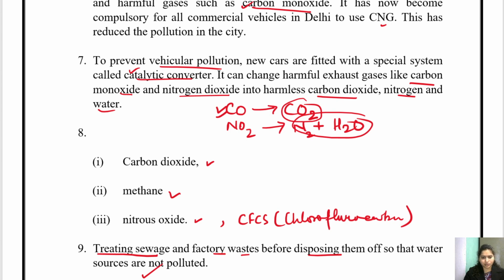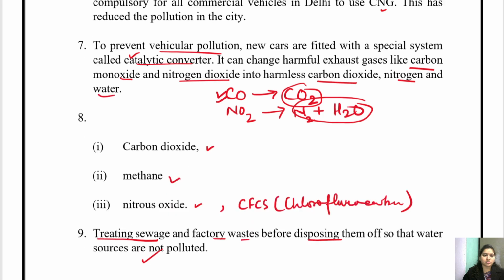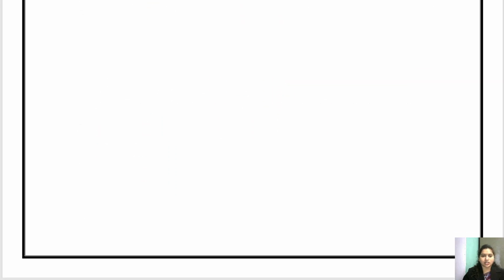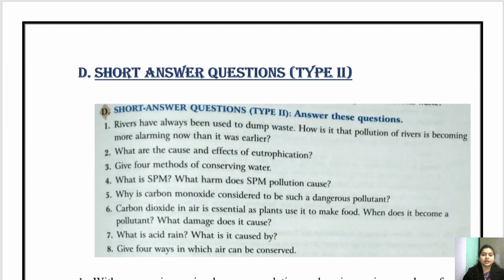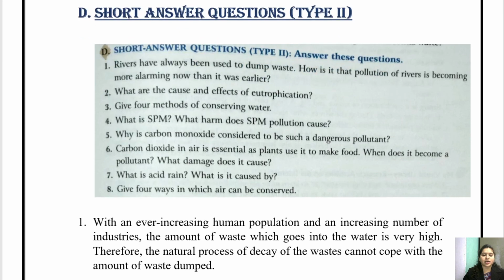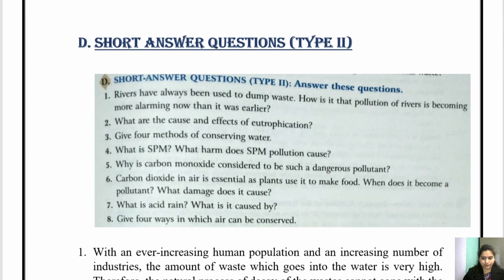So treat sewage and factory waste before disposing of them so that the water sources are not polluted. Okay, so these are the short answer questions type 1. Let's come to short answer questions type 2. Question number 1.